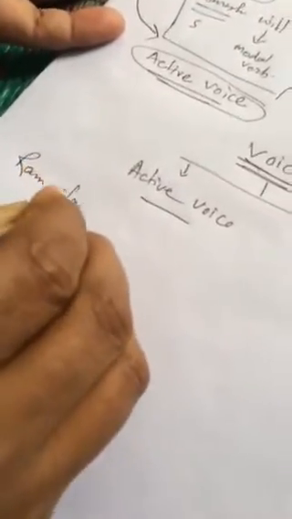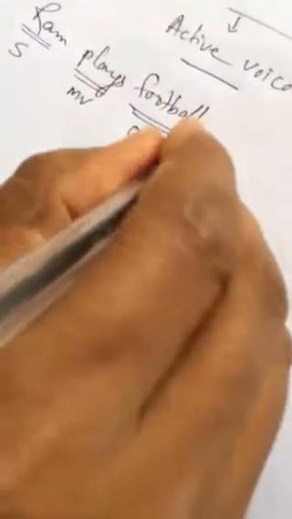Ram plays football. Now everybody knows that this is active voice. This sentence is given in active voice. Here Ram is the subject, plays is the main verb or transitive verb, and football is the object.